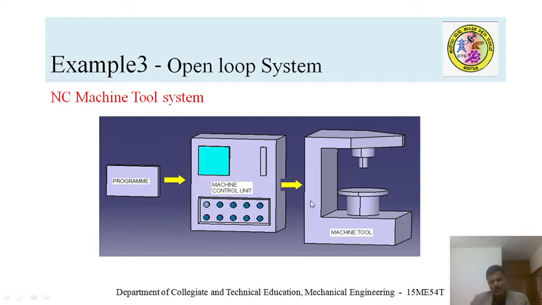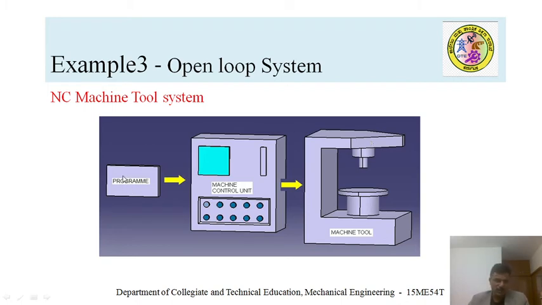So here there is no feedback. That means the microcontroller or control unit does not have any control on the output. Whatever the information is sent to the output device, it simply performs it. It won't check whether it has been done or not.